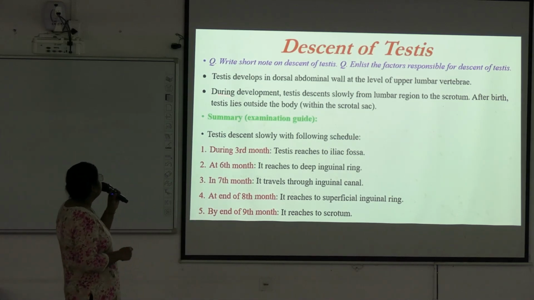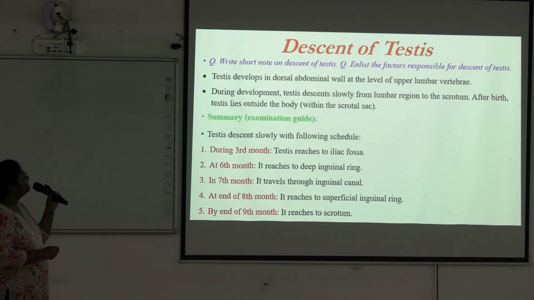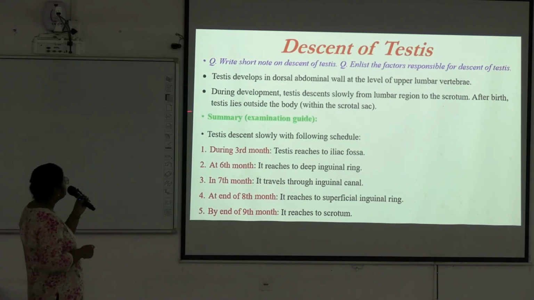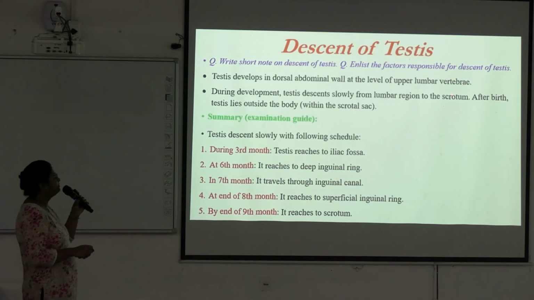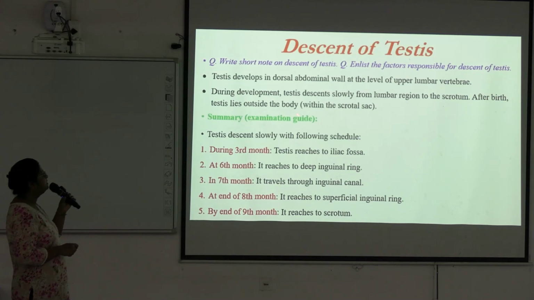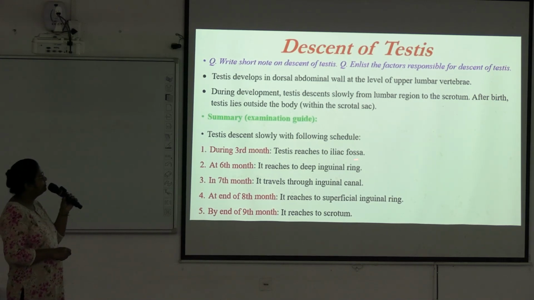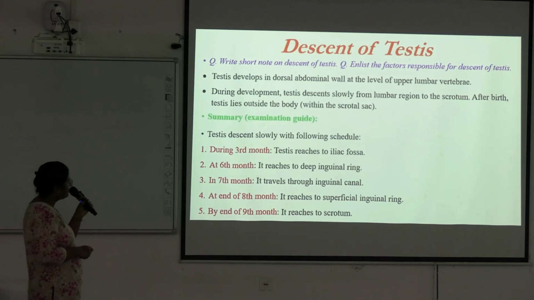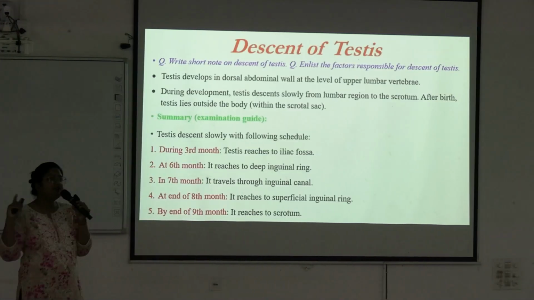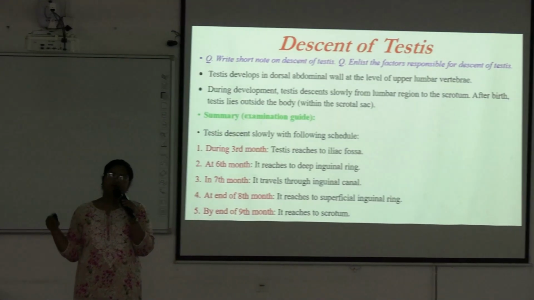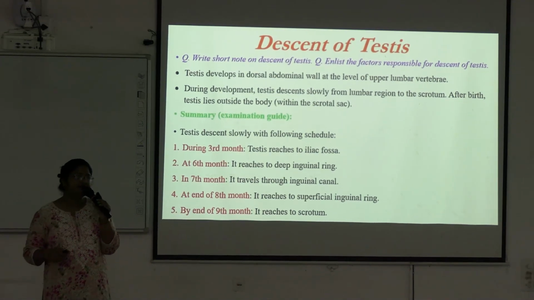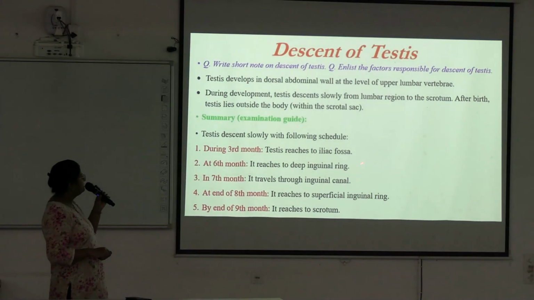Descent of testis. Testis develops in the dorsal abdominal wall at the level of the upper lumbar vertebra. During development, testis descends slowly from the lumbar region to the scrotum, and afterwards lies outside the body within the scrotal sac. It descends with the following schedule. Testis develops during the 7th, 8th week of intrauterine life. After complete development, it starts its descent. During the third month, testis reaches the iliac fossa.